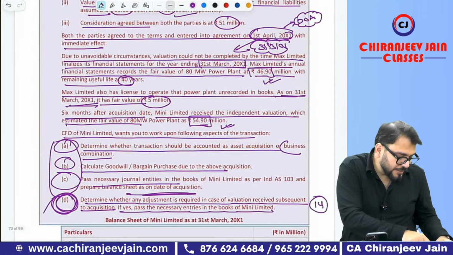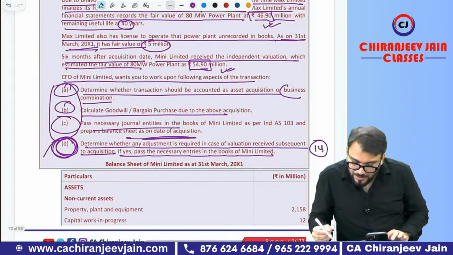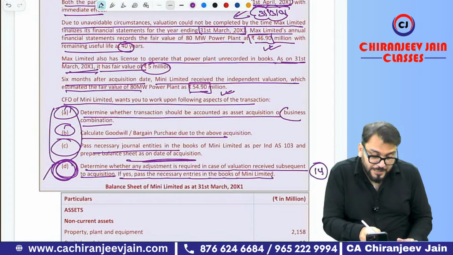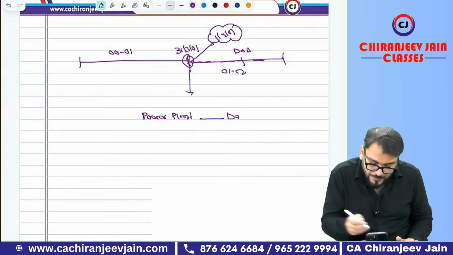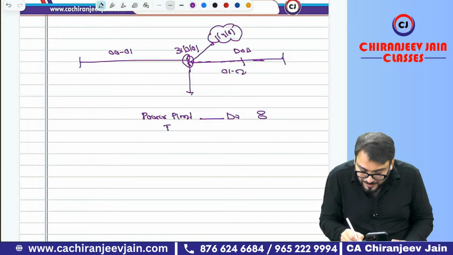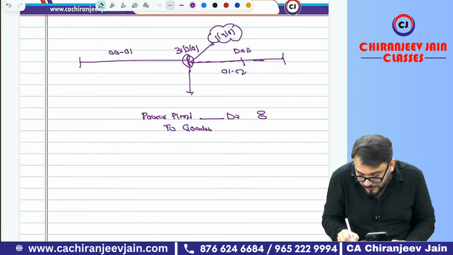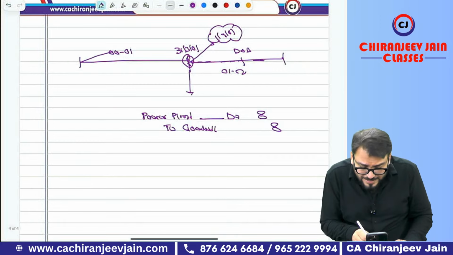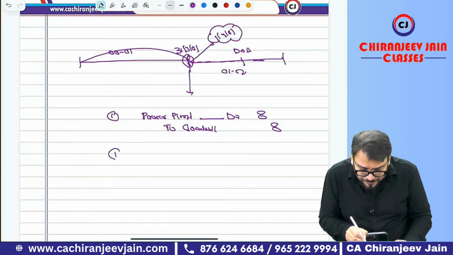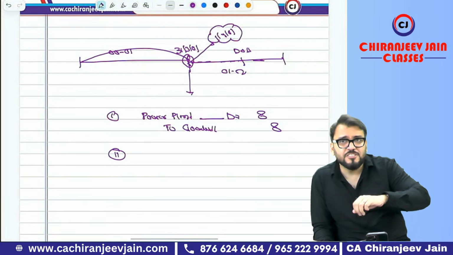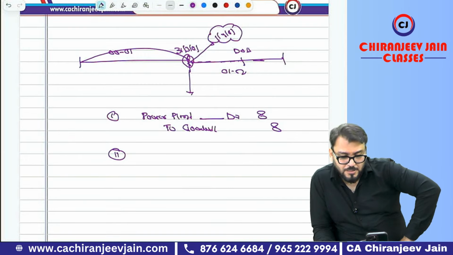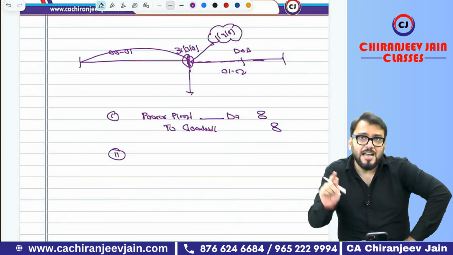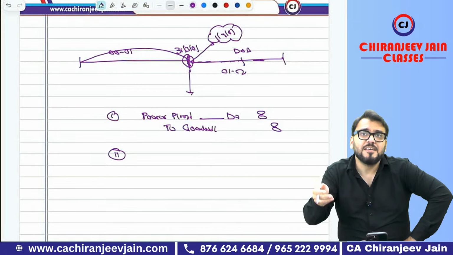46.9. Then what is the actual value? 54.9. So it becomes 8. It means, can I say it will increase by 8? It increases by 8. And will it decrease goodwill? Was only this much. My question to you all: whether any depreciation effect will come? Because this date of acquisition, if I assume it is 31st March, I will say there is a wrong printing. Are you getting what I am saying?